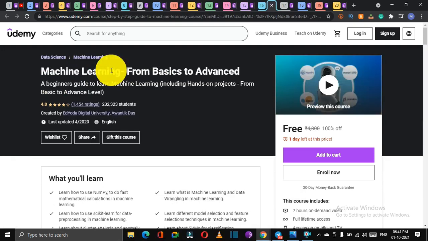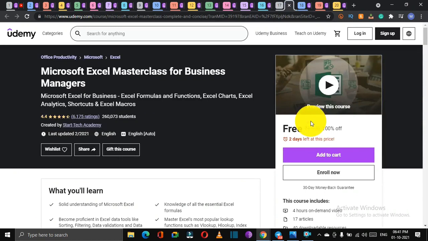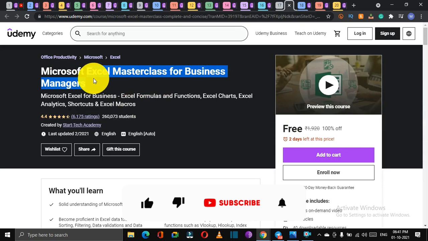Next, our 16th course, in which you will learn machine learning from basics to advanced. The complete machine learning course is 7 hours long. Next, our 17th course is all about Excel, especially for business managers. This course has been free many times, and I have provided this course many times. So if you are going to miss this course, just write in the comment box and I will let you know as soon as this course will be free. And don't forget to watch the videos regularly on time.